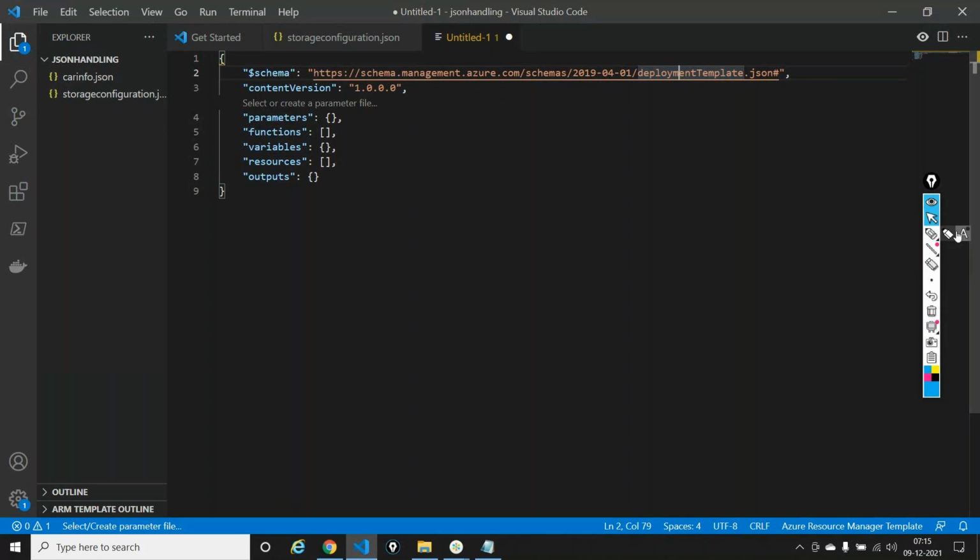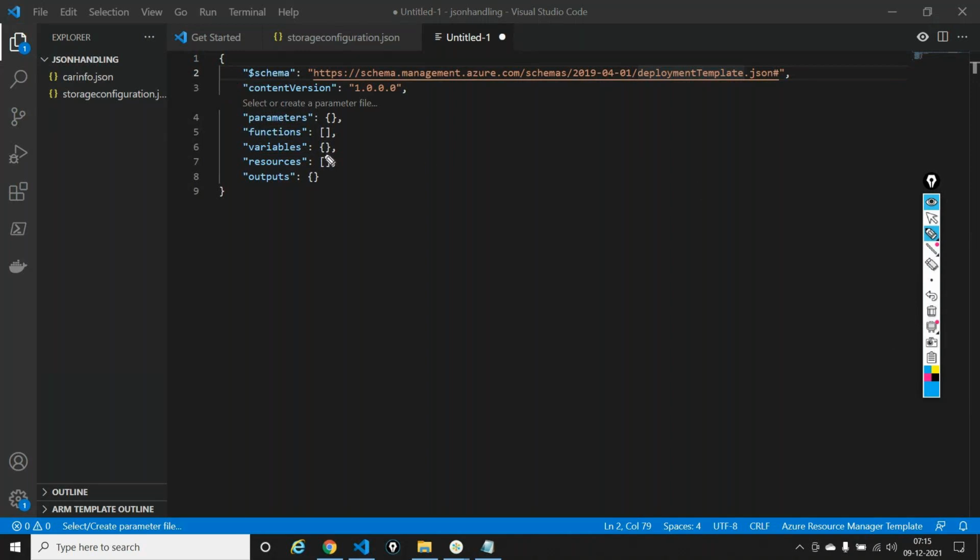Second thing comes in known as content version. Now, even this we don't touch. By default, whichever template we work on has a content version of 1.0.0.0. You can change it to 2.0, 3.0. It's just for versioning, meaning you are working on a version called 1, working on a version called 2. If you don't change it, nothing's going to happen. There is nothing that is going to happen out here if you don't change this.